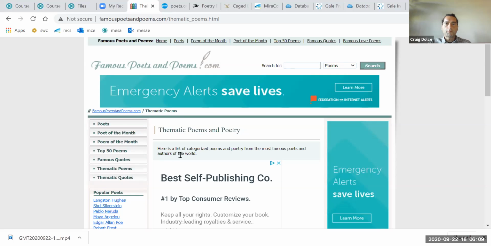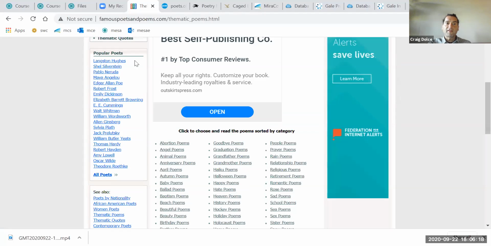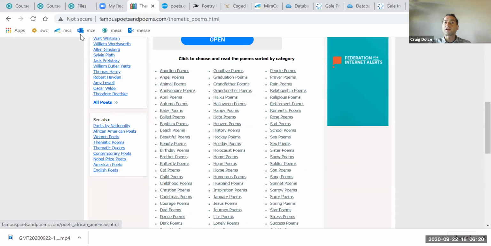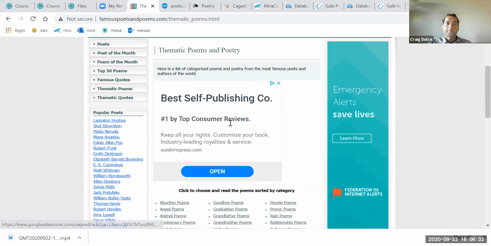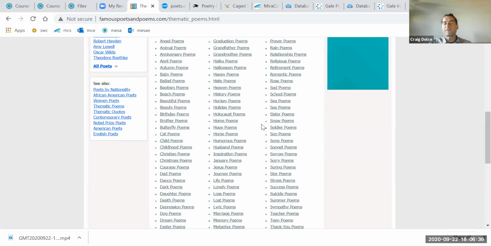When you're choosing a poem, my favorite place to go is famouspoetsandpoems.com. You could pick from the top 50, or you could pick from thematic poems. They have popular poets listed. They have a biographical document for just about almost every poet. You could search poets by nationality, women poets, thematic poems, quotes, all this good stuff. I like to start with thematic poems, and whatever the subject is that you want to focus on for this explication, they've kind of broken them down for you.